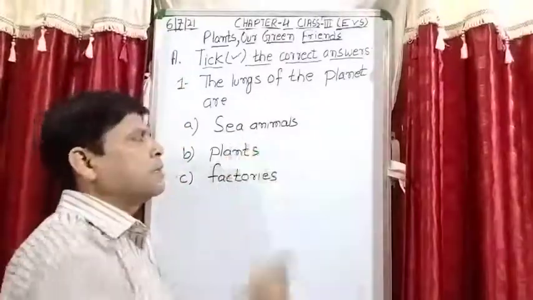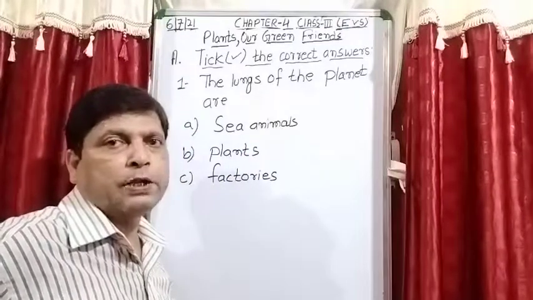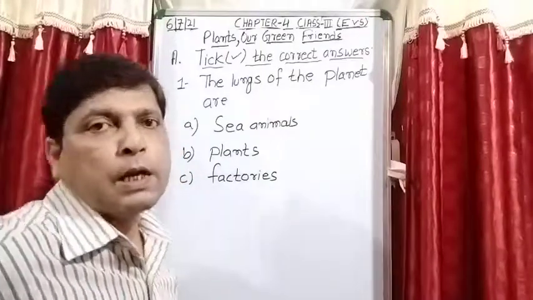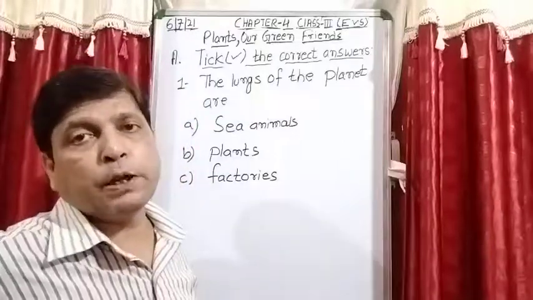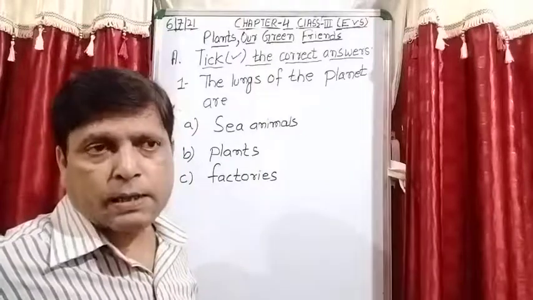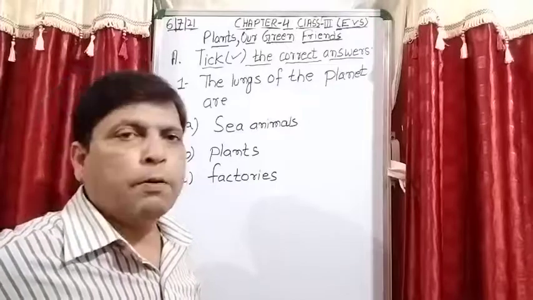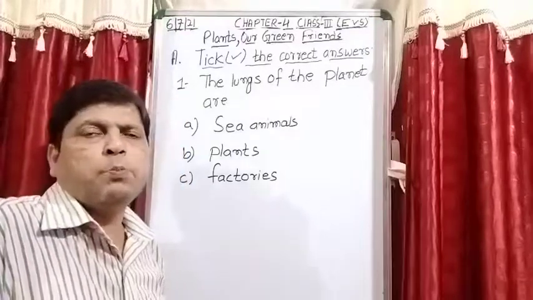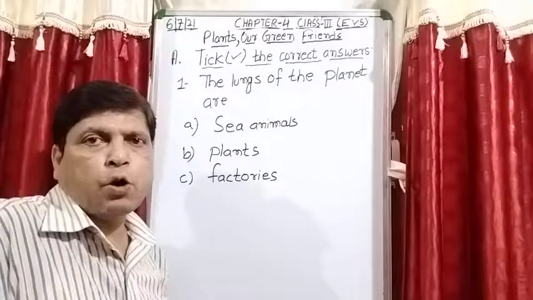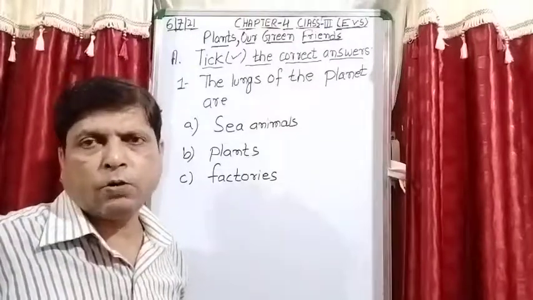So sea animals cannot be the answer. Why? Because, as I explained at the beginning of the chapter, plants, human beings and animals are all living things, but animals and human beings both depend on plants for their life, because our living gas is oxygen and we are getting oxygen from the plants.